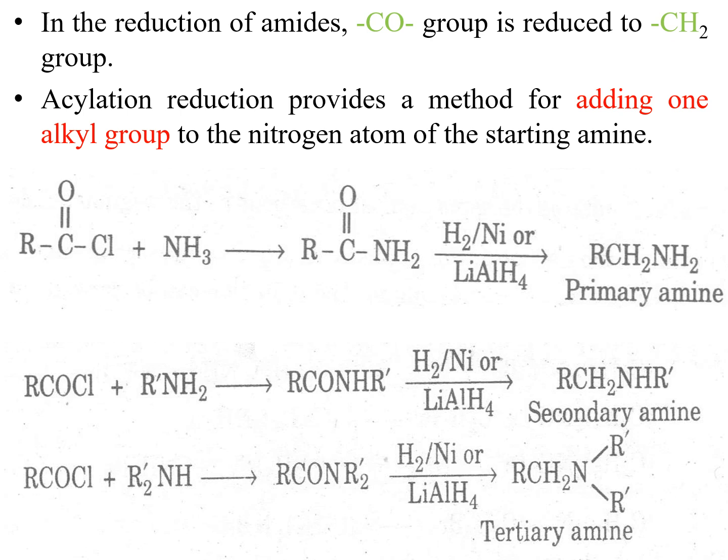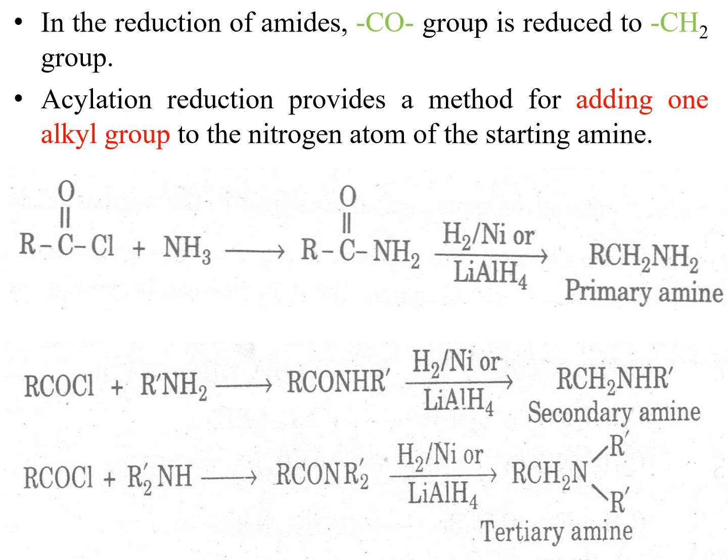In the reduction of amides, the carbonyl group is reduced to CH2 group. Acylation reduction provides a method for adding one alkyl group to the nitrogen atom of the starting amine. The reactant in this case is alkyl acid chloride plus ammonia. So the chloride group will be replaced by NH2 group, and then catalytic hydrogenation or reagent hydrogenation will convert the C double bond O group into CH2 group. The product will be a primary amine.